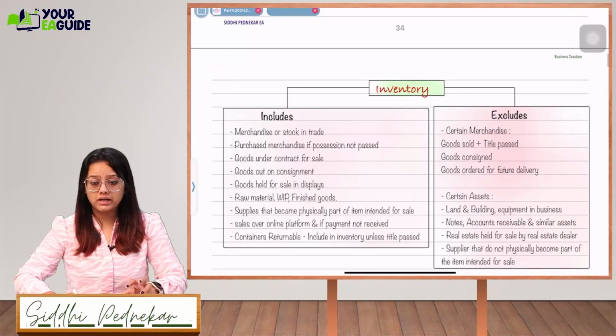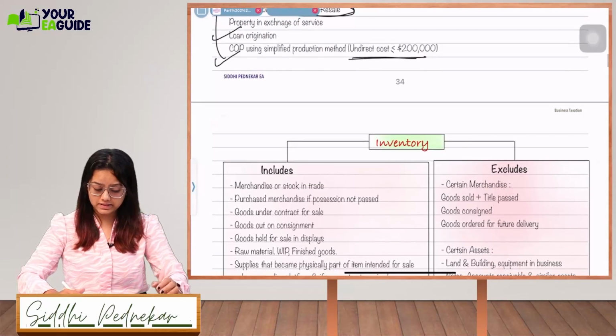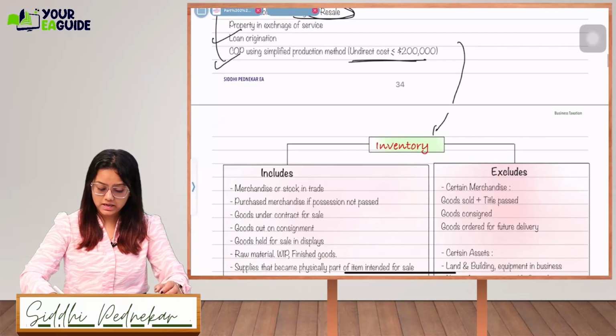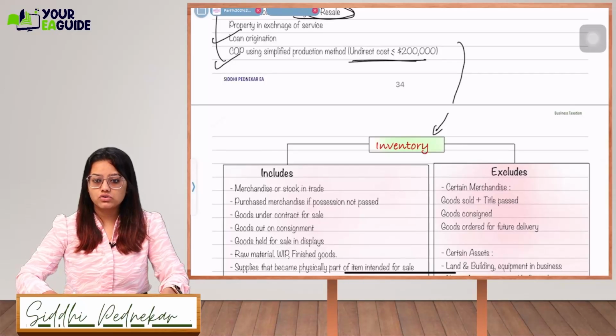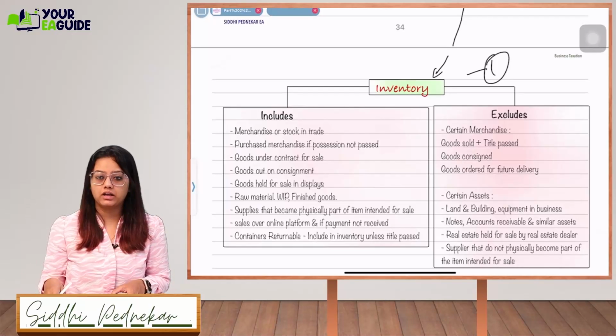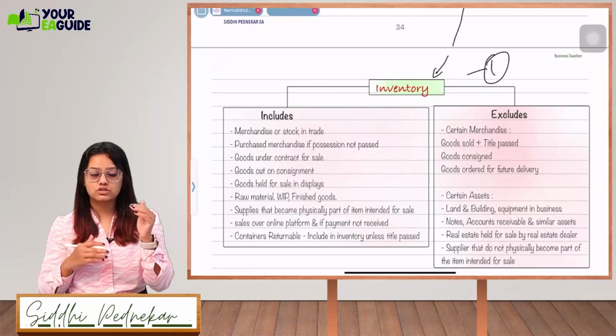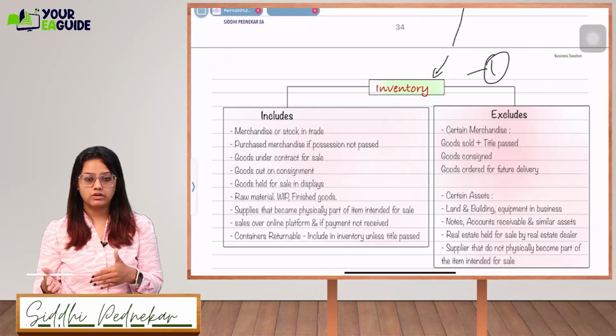Next is what it will include and what it will not include. When you are capitalizing inventory, what are you going to include and what are you going to exclude? Based on this, there will be one practical question in the exam. They'll give you a list of expenses, and you have to figure out what needs to be included in and excluded from the inventory.